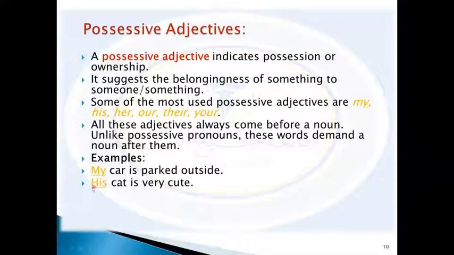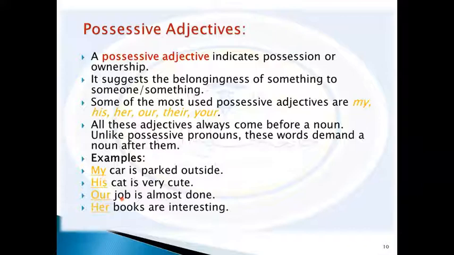His cat here is another phrase that includes a possessive adjective plus a noun. So what does this possessive adjective describe? This possessive adjective describes the noun, the noun cat. His cat, your pen, your book, their cars, our job. So we think of even her books and such types of forms.